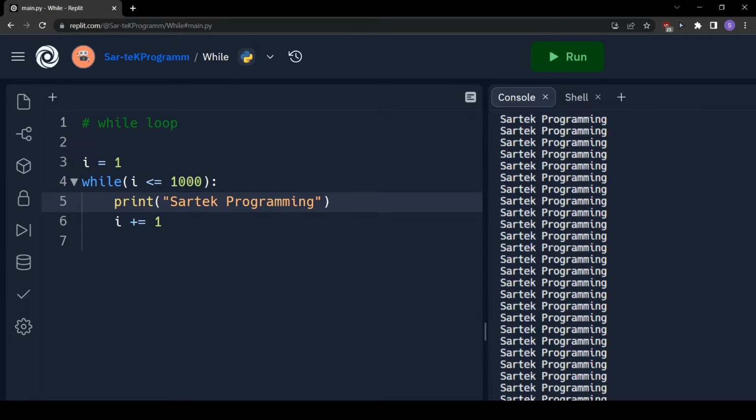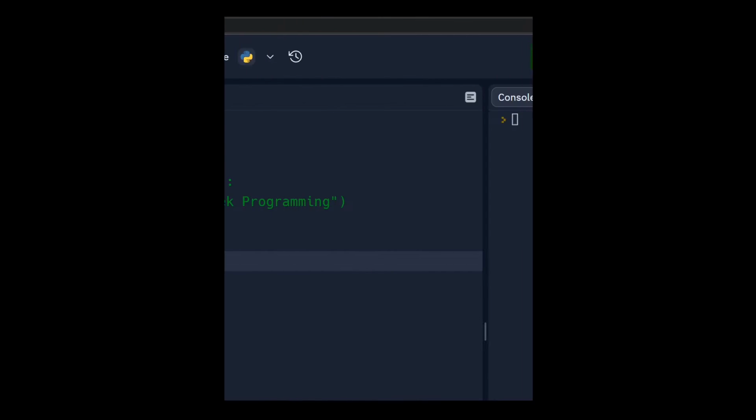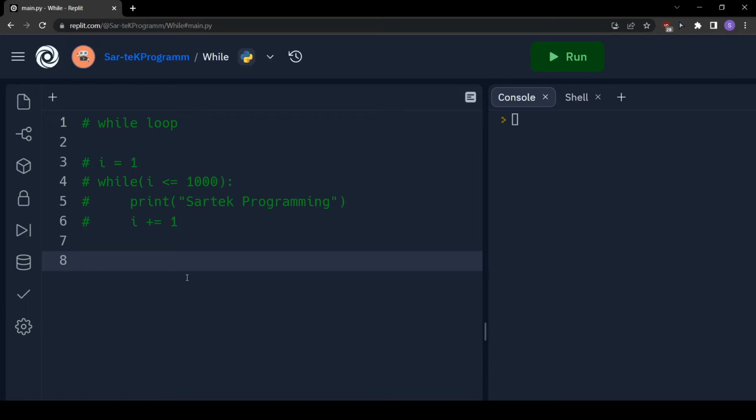Let's see some more examples now. Let's say we have to print numbers from 1 to 10. So like 1, 2, 3, 4, 5, 6, 7, 8, 9 and 10. How exactly would we do it? As I said, there are three components when it comes to while loop, and first is declaration and assignment. We will declare a variable and assign it a value. Since we have to print 1, 2, 3, 4, 5, 6, 7, 8, 9 and 10, we have to start from 1, so we will assign the value 1.